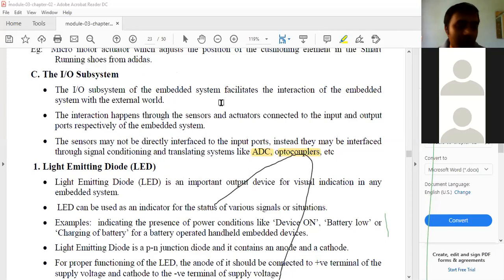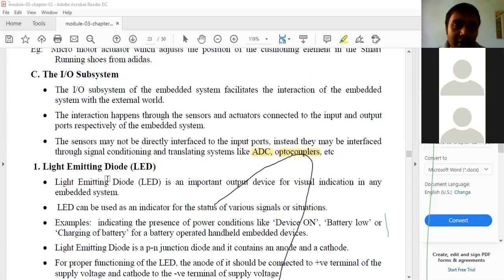If it is white, the charge is less than 50%; if it is green, it is more than 50%; and if it turns blue, the charge is 90% or more. You might have seen this. Another indicator: when a message arrives, it starts blinking at a regular period. So they are called indicators, and those indicators are designed by light emitting diodes.